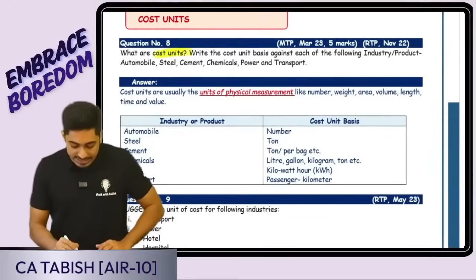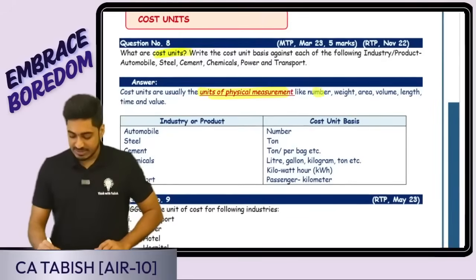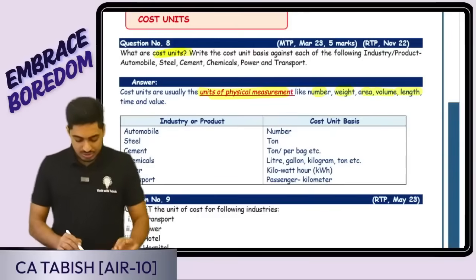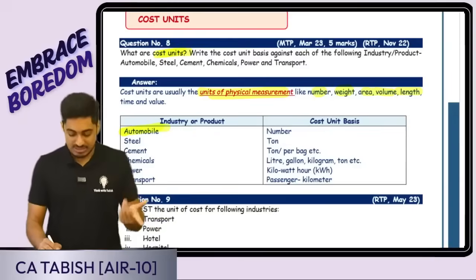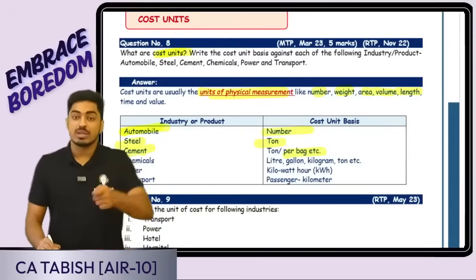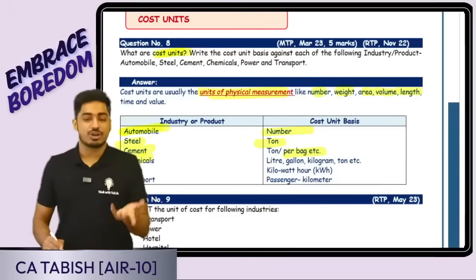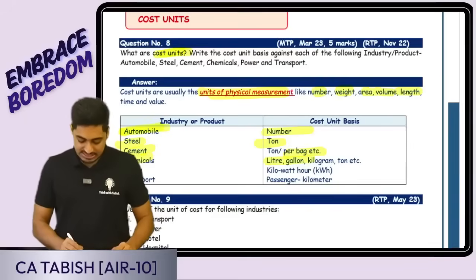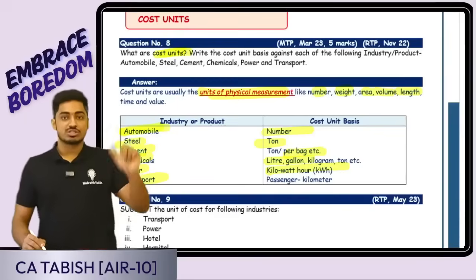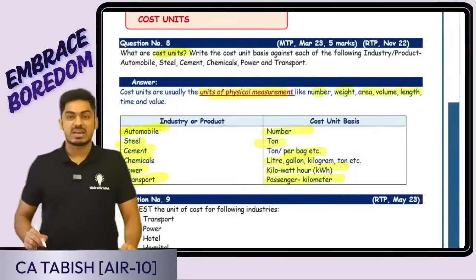Yes or no, everyone? It is the unit of measurement. It can be number, weight, area, etc. Now, different situations they've given. What is the cost unit? Automobile, car, based on number of cars. Steel, based on ton. Cement, it is normally based on per bag, number of bags. Chemical, normally in terms of liter, gallons, etc. Power, it is in terms of kilowatt hours. Transportation, service costing, we have already learned it is going to be based on passenger kilometer.